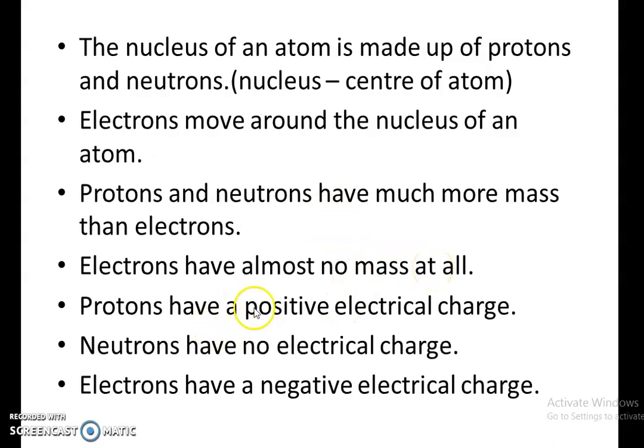And we know, already discussed, that protons have a positive electrical charge, neutrons have no electric charge, and electrons have a negative electric charge. In this section we have discussed another important point: protons and neutrons have much more mass than electrons, and electrons have almost no mass at all.